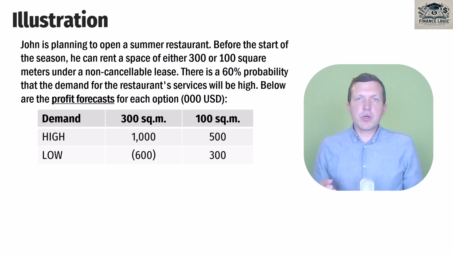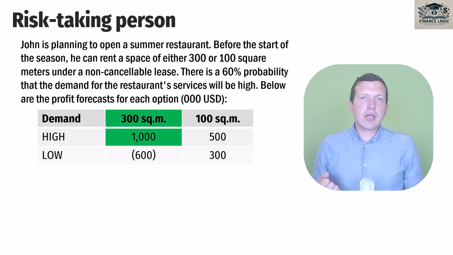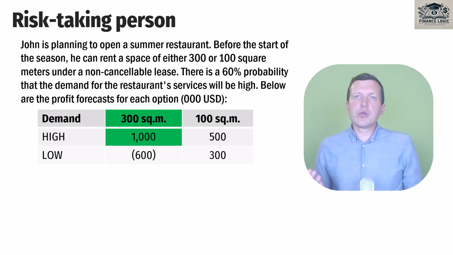For example, if John is a risk taker, he should choose to rent 300 meters because he bets on the opportunity to earn the highest possible profit. The highest possible profit is 1,000, and there is only one way to earn 1,000: to rent 300 meters. Of course, it's not free. John accepts the risk of having a loss of 600. So, if John is a risk taker, he should rent 300 meters.